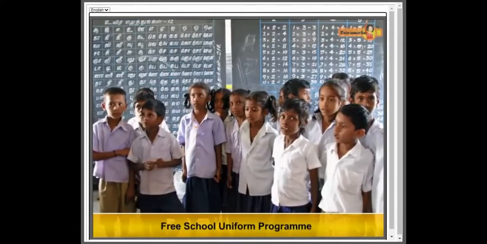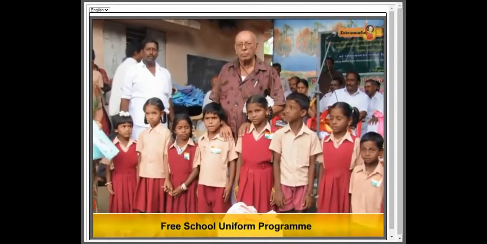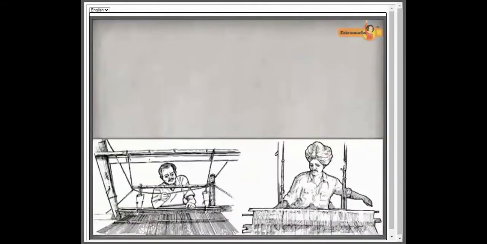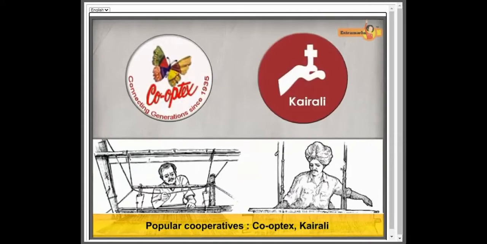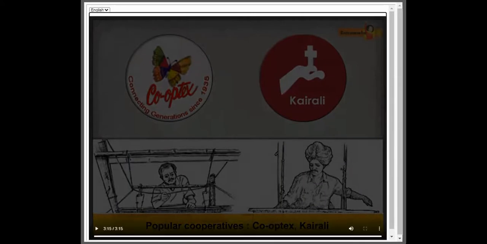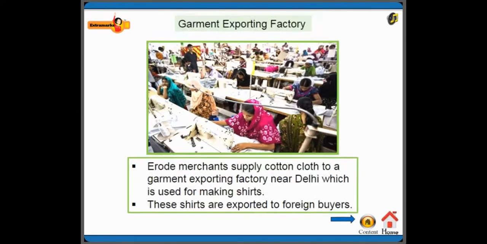The Tamil Nadu government runs a free school uniform program for which they procure cloth from one of these cooperatives. Two such popular weaver cooperatives are Coptex and Kairali. Yes, now you understood. Let's move on. Weavers form a group and take up certain activities collectively, and they procure yarn from the yarn dealers and distribute it among the weavers.